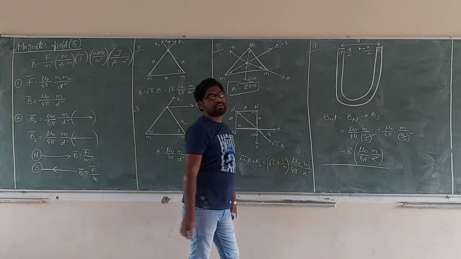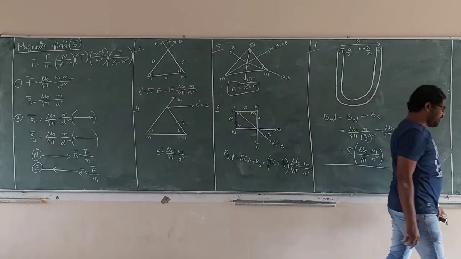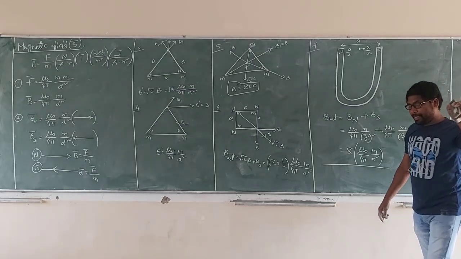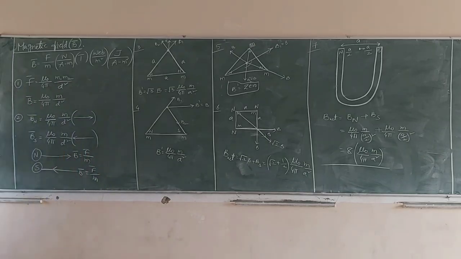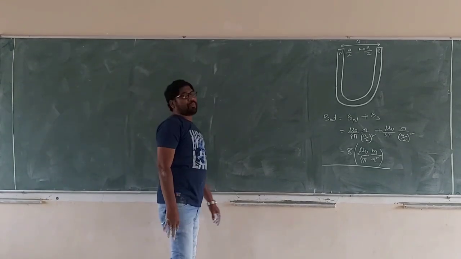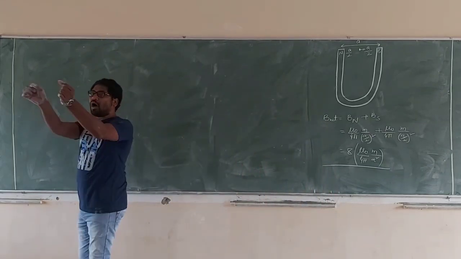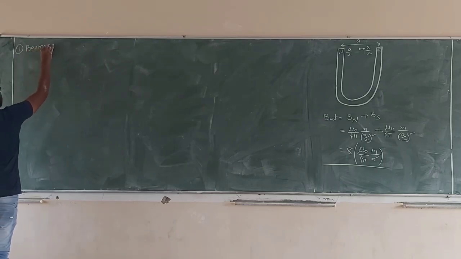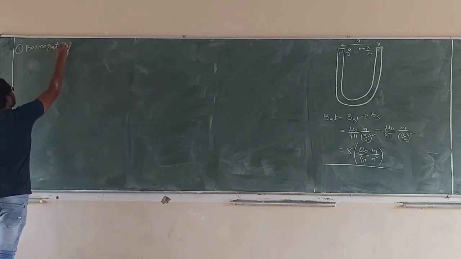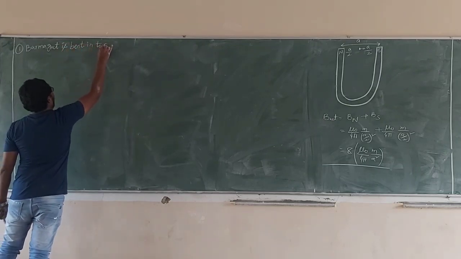This is very important for the application of the magnetic field at the center of the horseshoe magnet. In magnetic moment, one concept is missing: when a bar magnet is bent in the form of R. That is the missing concept. Let's see. A bar magnet is bent into R.